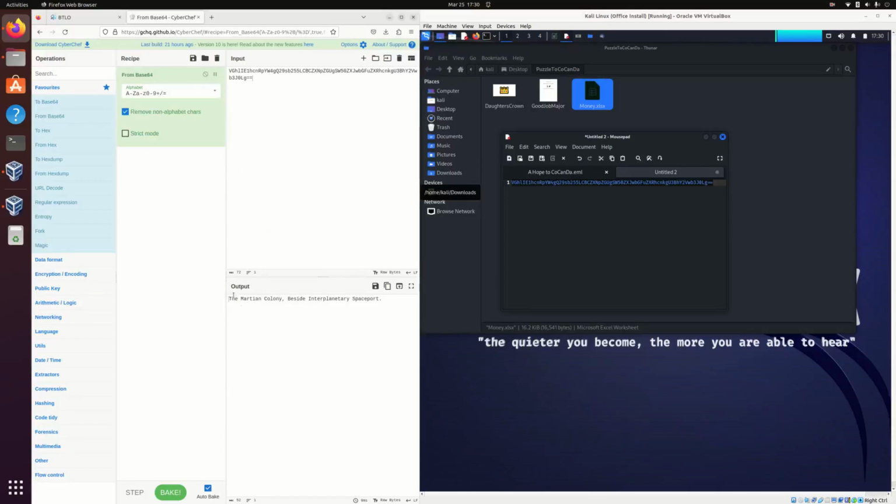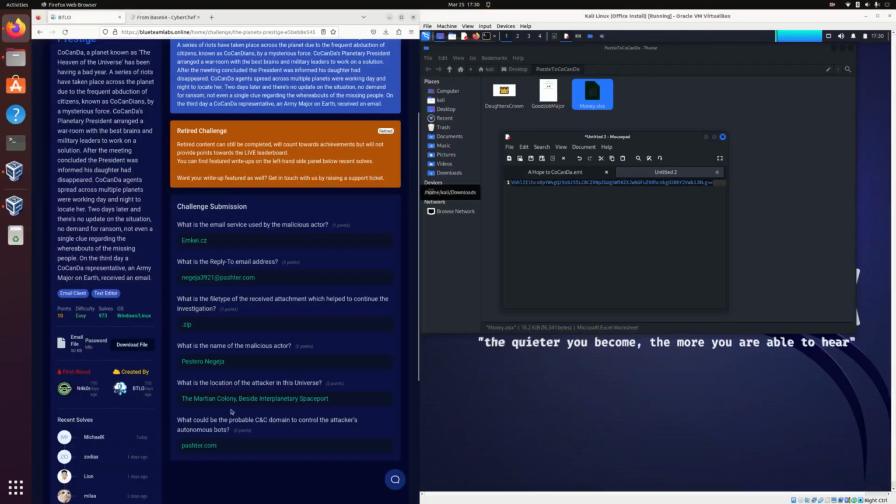The output reads: the Martian colony beside interplanetary spaceport. So it looks like this was the location that they want us to send the money to. I copy and pasted that, and that was the answer to the question: what is the location of the attacker in this universe?